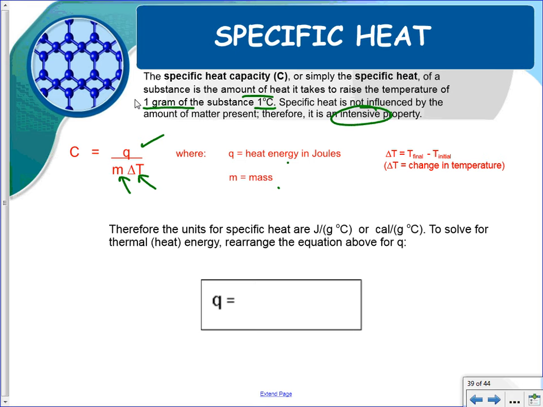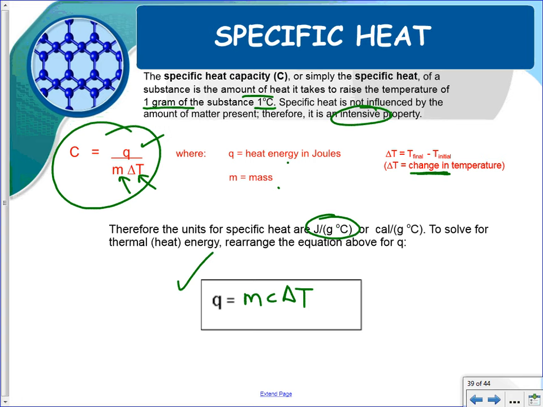That delta T, anytime you see that little triangle, means change in. And so since this is delta T, it means change in temperature. Right? Therefore, the units for specific heat is joules per gram Celsius, or you could also use a calorie there. And so you need to be aware of this equation. When we rearrange, use a little bit of algebra, we get MC delta T. And this is an important equation. Q equals MC delta T.